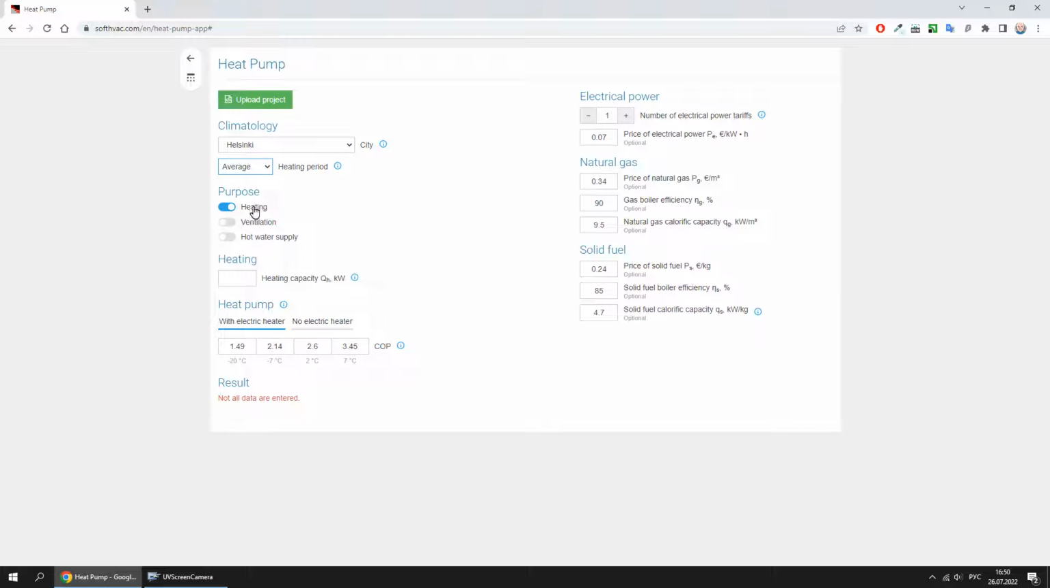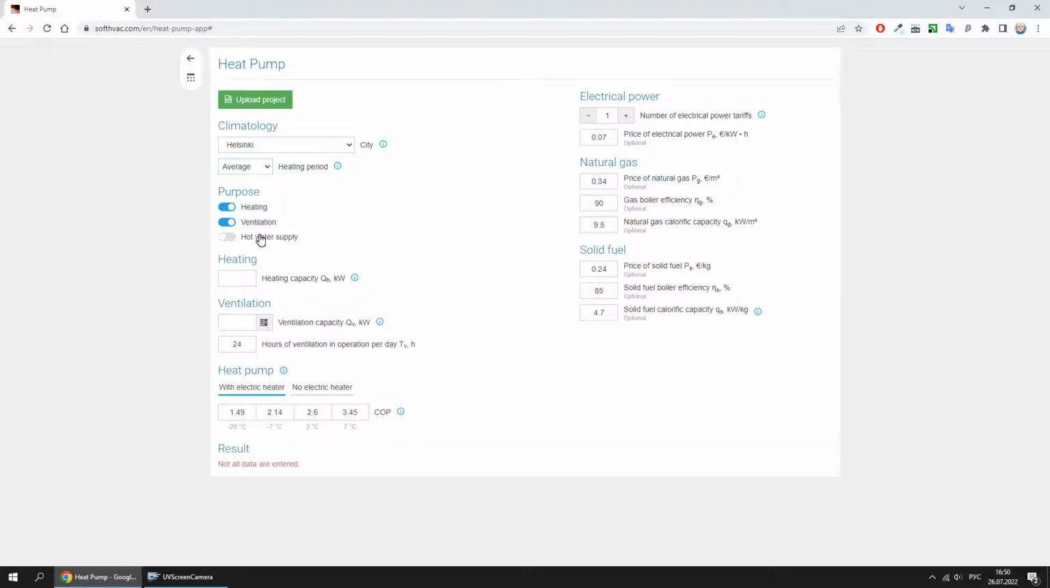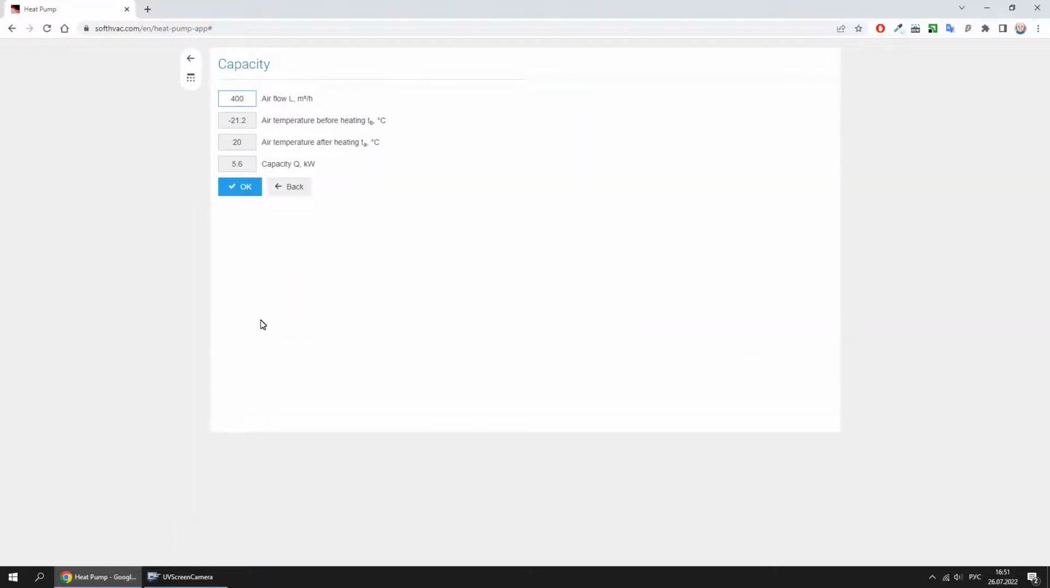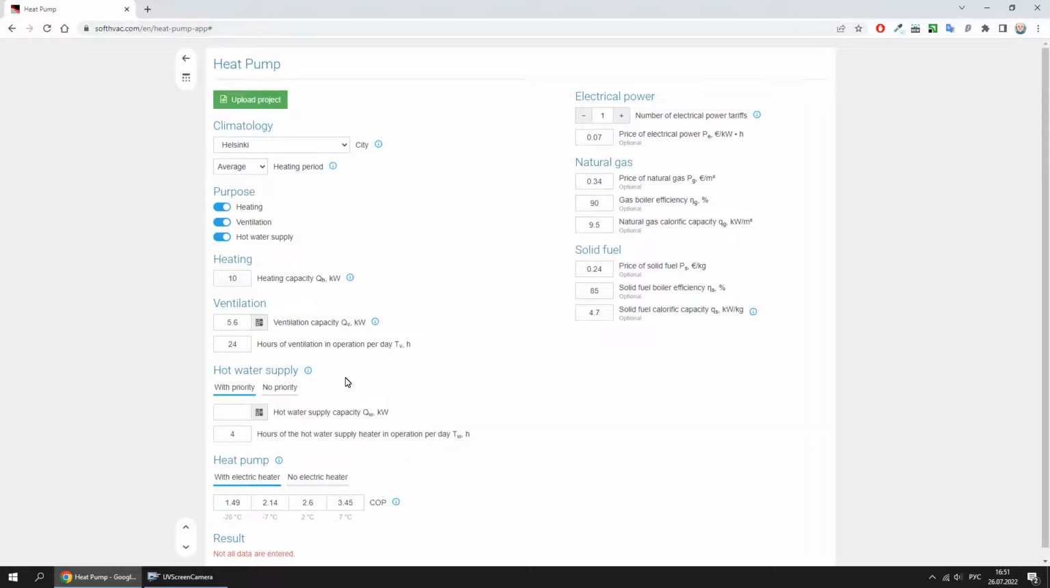Select the purpose of heating, ventilation, and hot water supply. Add heating capacity. Determine the ventilation capacity for heating. You can choose the priority of its operation relative to heating, with or without priority. Determine the hot water supply capacity for heating.